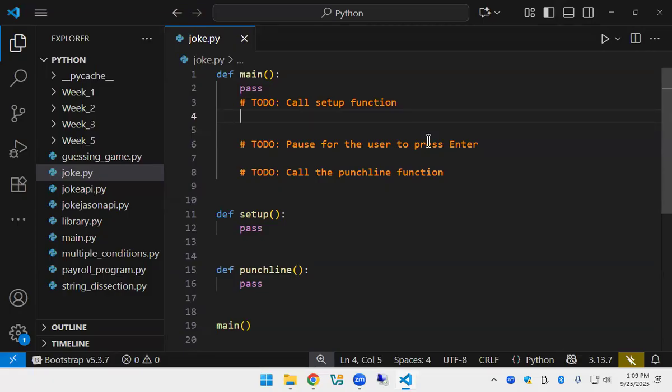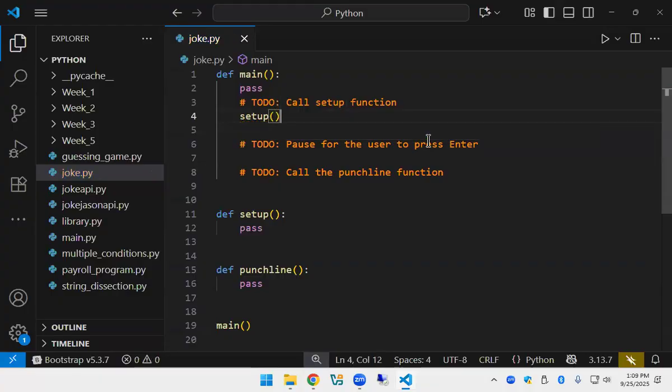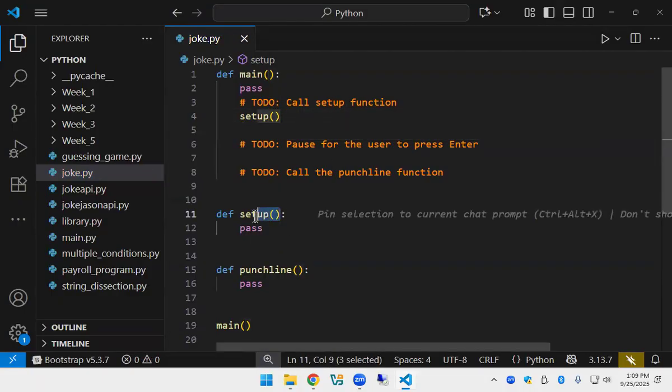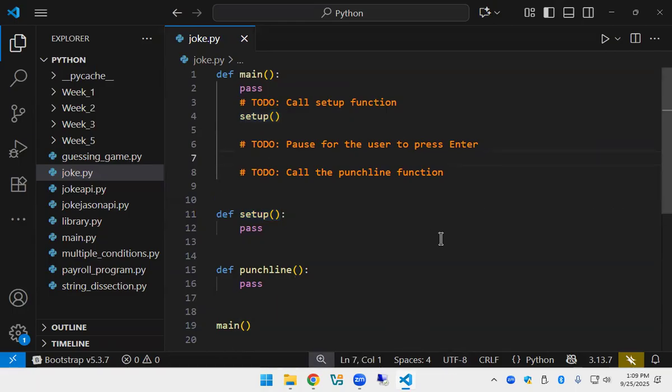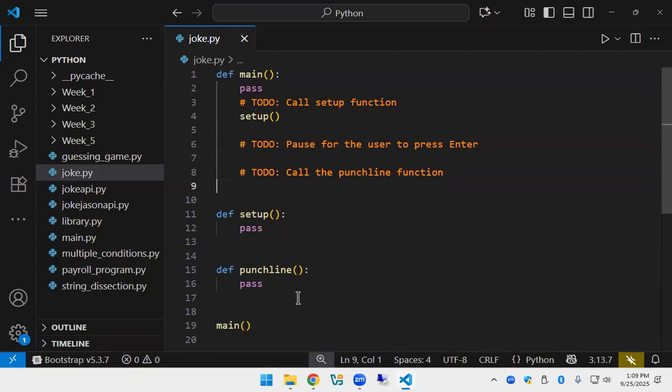Who should I pick? Benjamin. How do we call our setup function? Just setup on parentheses. Yeah, that's it. This is the signature. Def defines it. You call a function by using the exact name that it has. And you do the same thing here. You would do punchline. Just like that. It's the same as how you defined it. Oh, I put it in the wrong place, didn't I? Let's move that down.